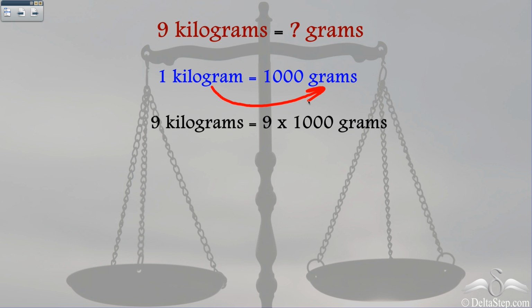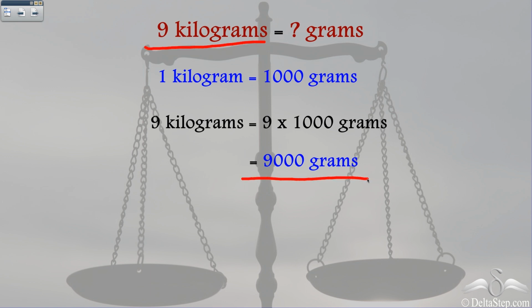So we multiply 9 with the conversion, that is 1 kilogram is equal to 1000 grams. So it will be 9 into 1000 grams, which is 9000 grams. So 9 kilograms is equal to 9000 grams.